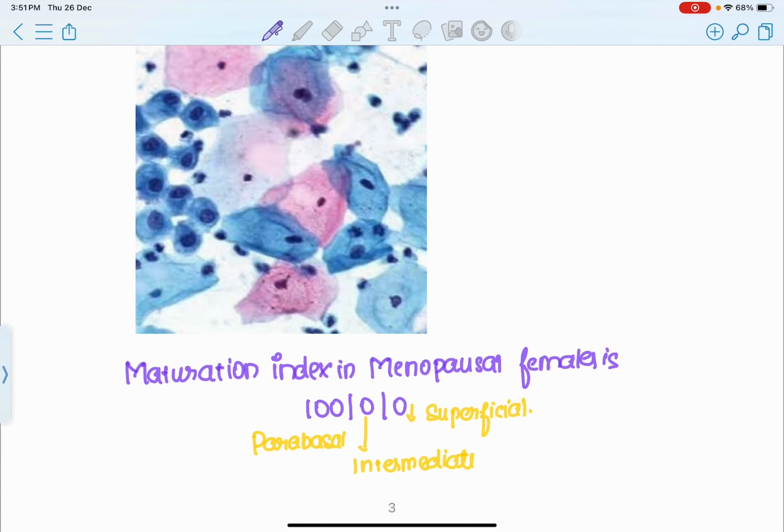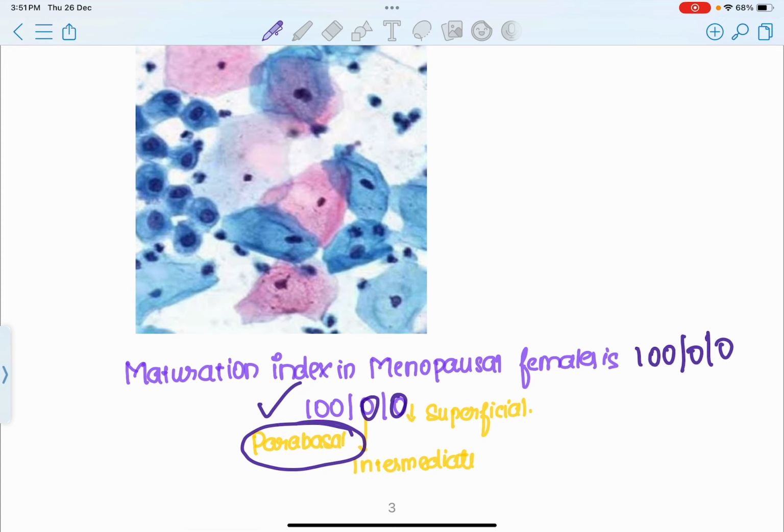Therefore superficial cells and intermediate cells become 0, and parabasal cells are going to be maximum, that is 100. So the maturation index in menopausal female is 100, which is parabasal cell, 0 which is intermediate cell, and 0 which is superficial cells. Is that clear? So if there is an MCQ which states the maturation index in menopausal female is what? It is 100-0-0.